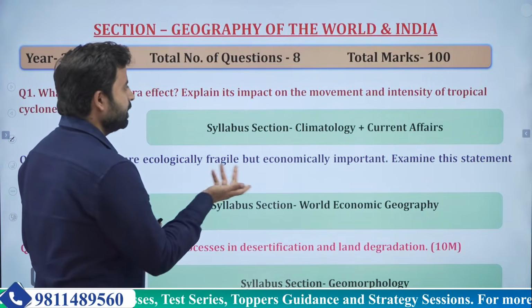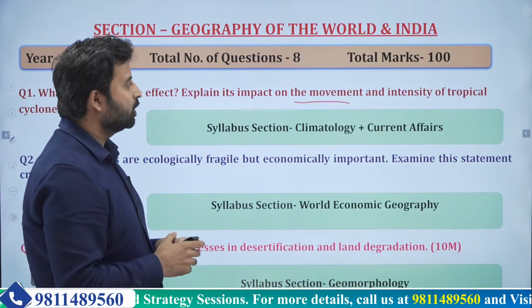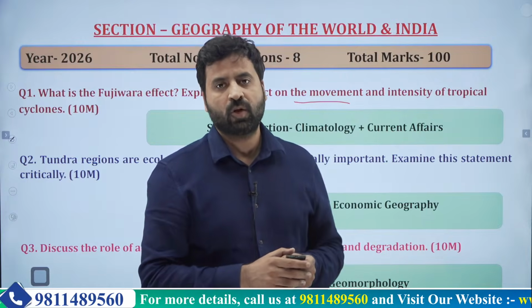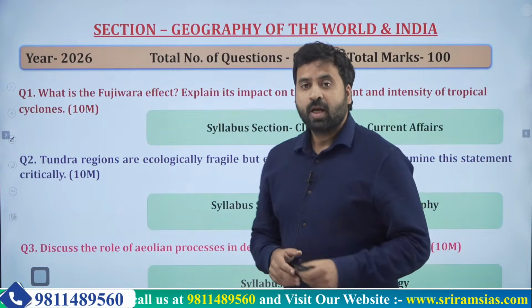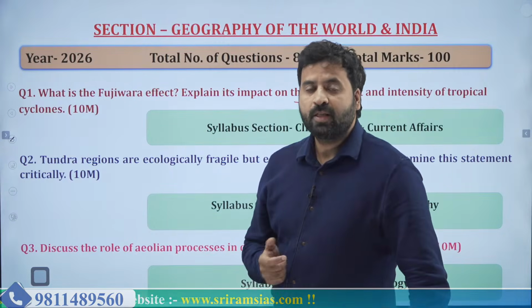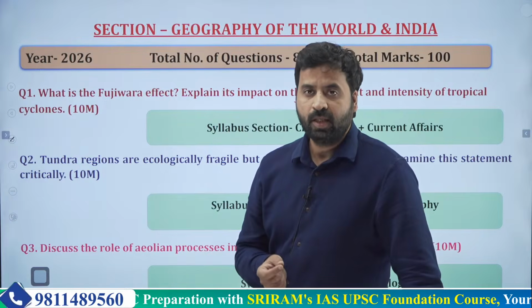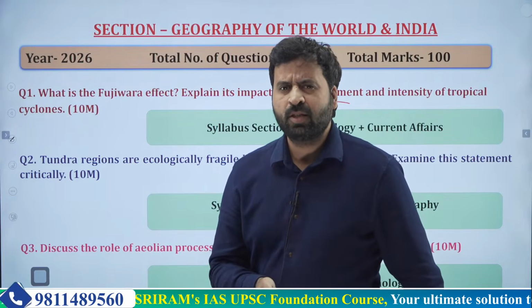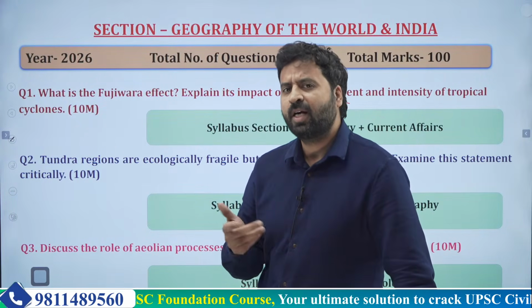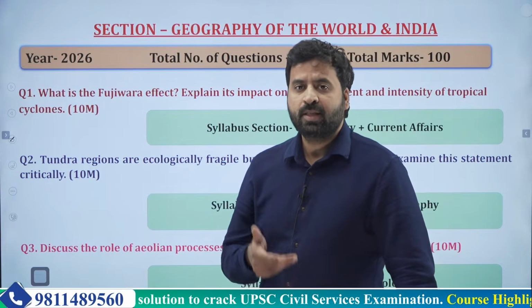So UPSC again has asked, what would be the effect of this phenomenon on the movement and intensity of tropical cyclones? In the introduction, you can explain this phenomenon, what the Fujiwara effect is: the coming together of two tropical cyclones within a distance of 1400 to 1500 kilometers, so that they start affecting each other, their speed, their properties, etc.